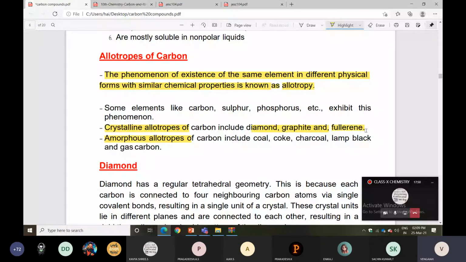And the amorphous allotropes of carbon, we studied in lower classes: coal, coke, charcoal, lamp black, and gas carbon. So in this chapter we are discussing only the allotropic forms of carbon, and under that, only crystalline, not amorphous. Crystalline is nothing but the hard type.